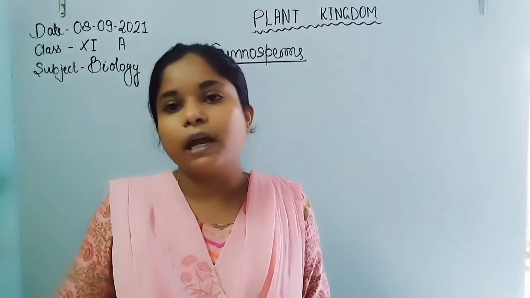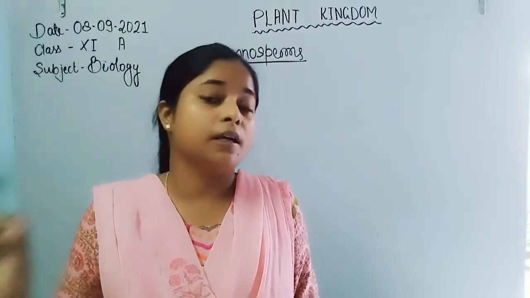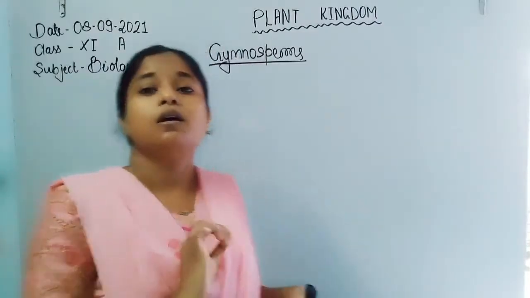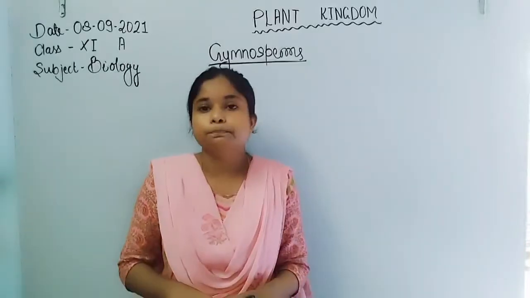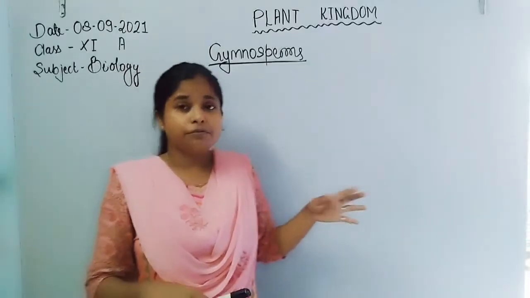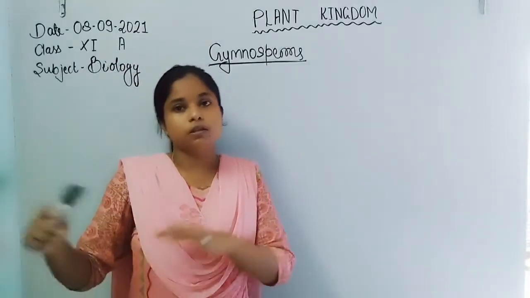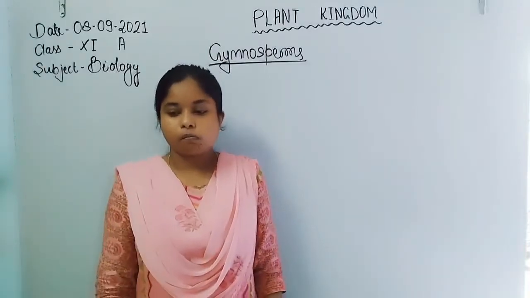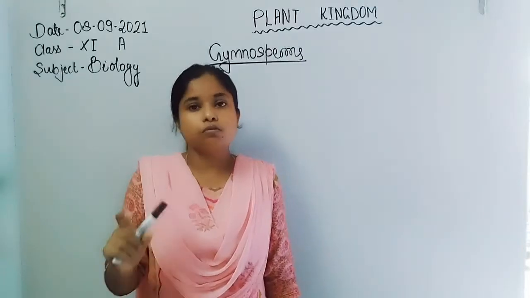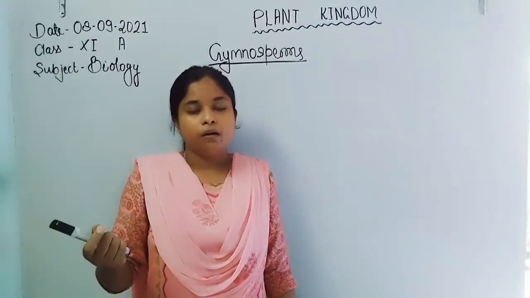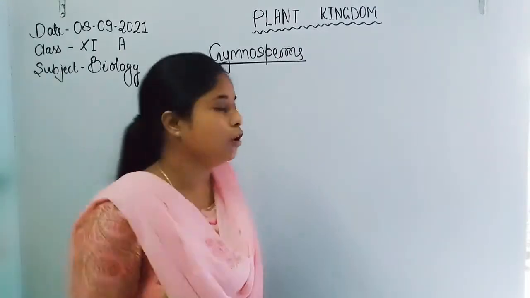The free living gametophyte is present, and the free living sporophyte is also present. Now in gymnosperms, the gametophytic stage is totally reduced. There is no free living individuality of the gametophyte.